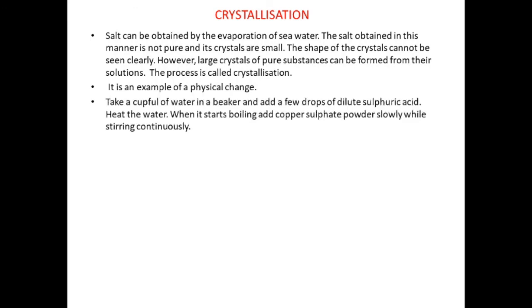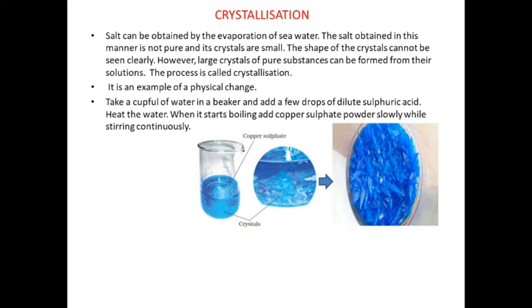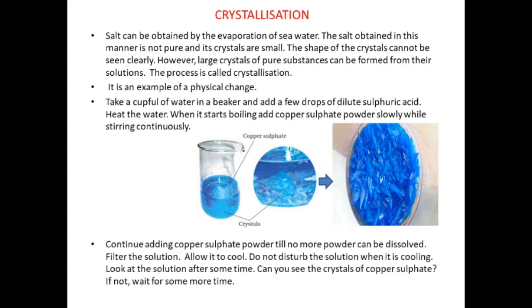Take a cupful of water in a beaker and add a few drops of dilute sulfuric acid. Heat the water. When it starts boiling, add copper sulfate powder slowly while stirring continuously. Continue adding copper sulfate powder till no more powder can be dissolved. That solution is regarded as a saturated solution. Then filter the solution and allow it to cool. Do not disturb the solution when it is cooling.